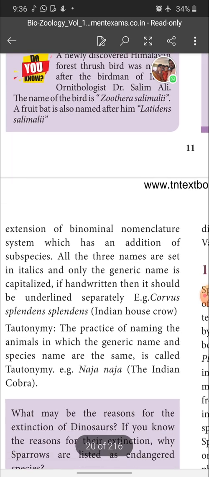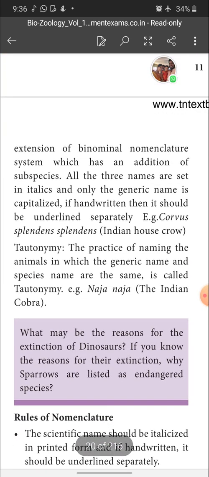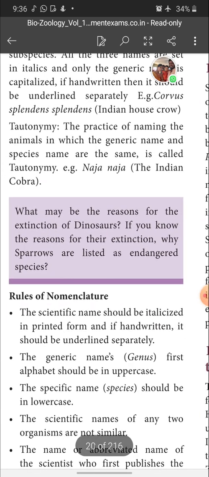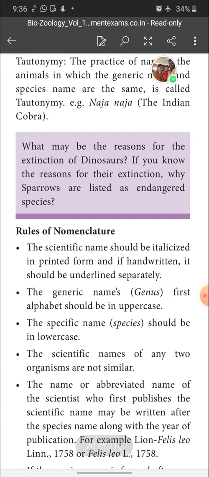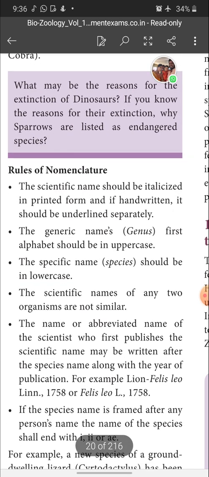So it's a scientific name of Indian cobra, and this kind of naming system is called tautonymy. What may be the reason for the extinction of dinosaurs? Okay, children. Next, the rules of nomenclature. It is a 5-mark question. Tautonymy is the 2-mark question. Rules of nomenclature, it is a 2-mark question.